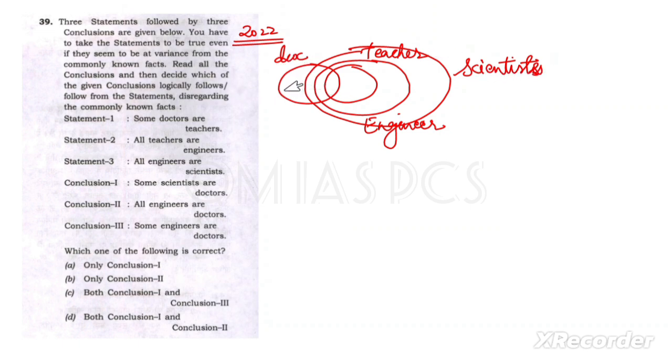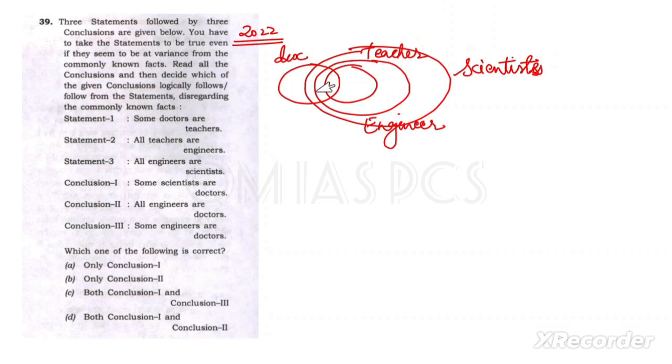Like this is a doctor circle, then teacher, then engineer, then scientist. So clearly we can see if teacher is in common, then engineer is also in common with doctor, then scientist is also in common with doctor. So the first conclusion is: some scientists are doctors.